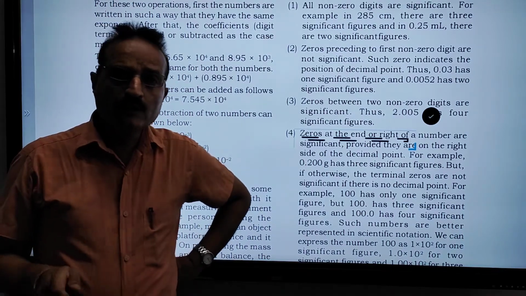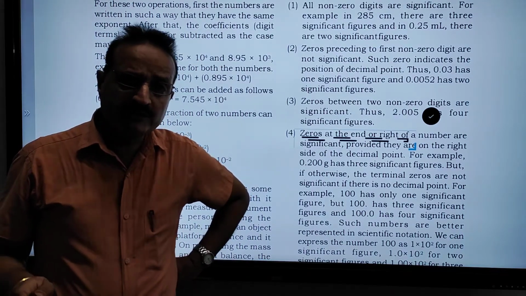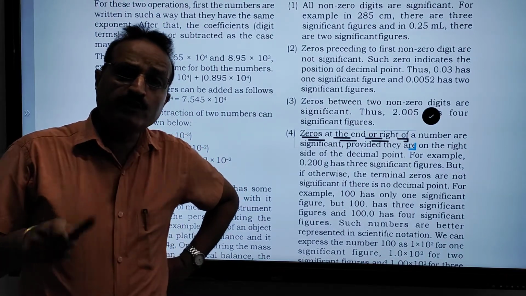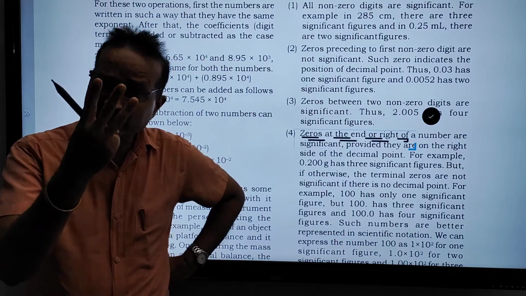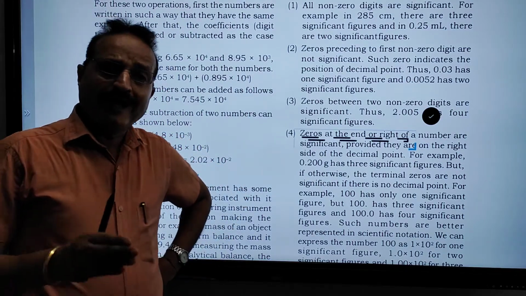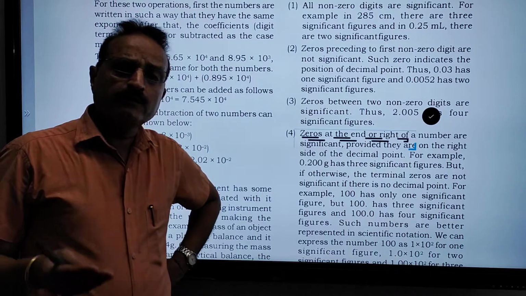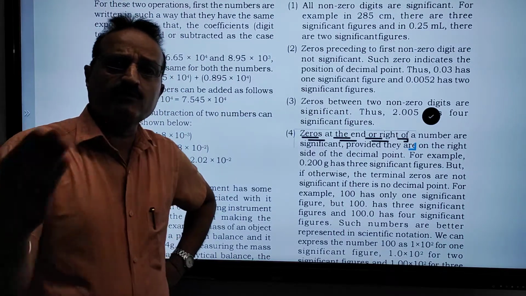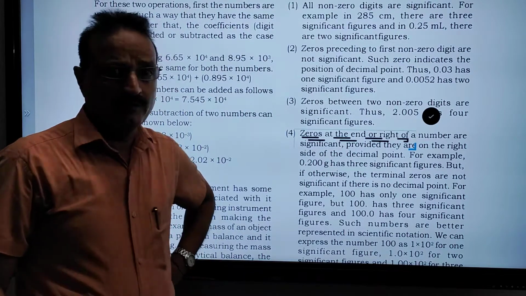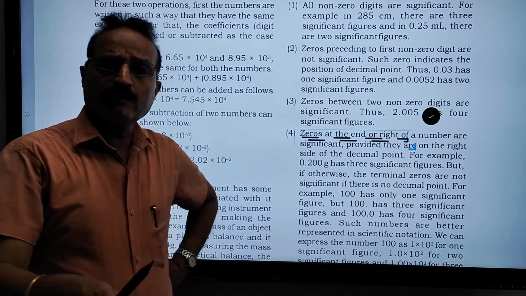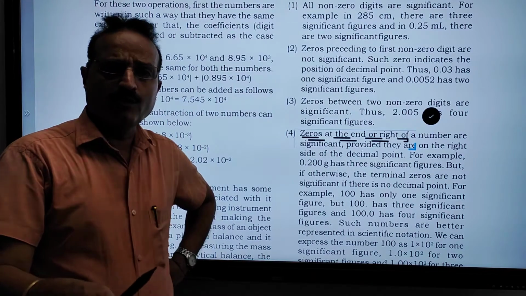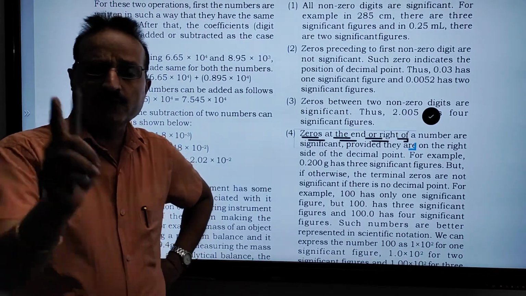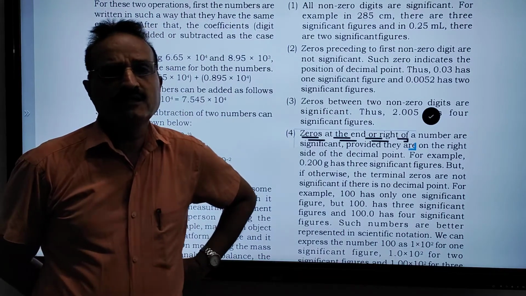Write down the rule: 0.002 has one significant number, and 0.200 has three. After the decimal point, zeros that come after a digit become significant, but zeros after the decimal point that precede the digit are not considered significant.